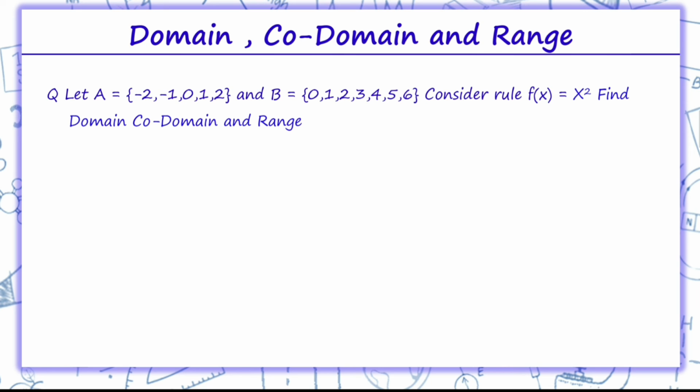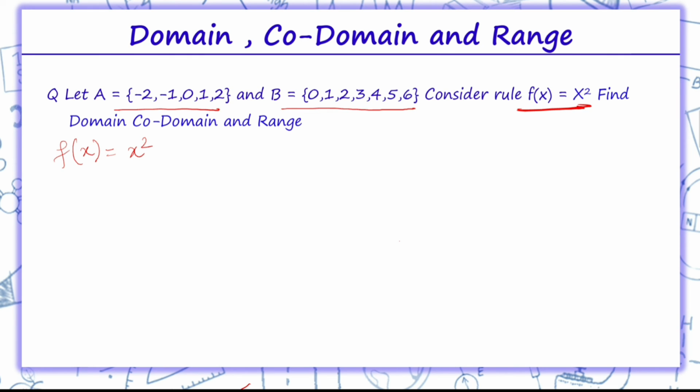So this is how we can find domain, codomain and range. Now the question is, we have set A whose elements are -2, -1, 0, 1, 2. Elements of set B are 0, 1, 2, 3, 4, 5, 6. Now we'll consider this rule: f(x) is equal to x square. First of all we have to calculate domain.